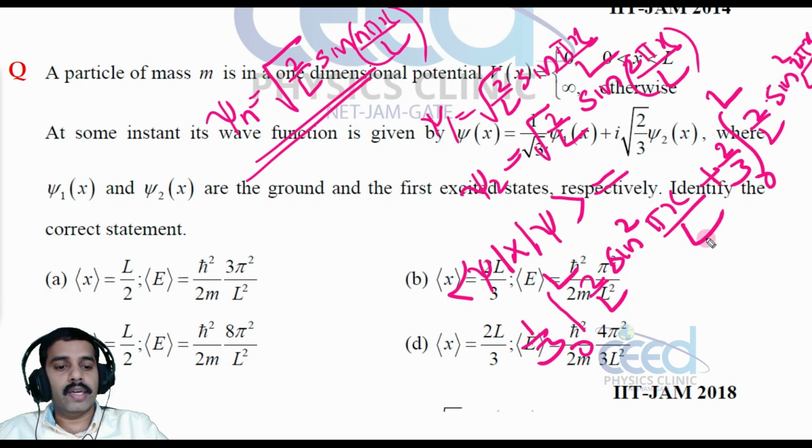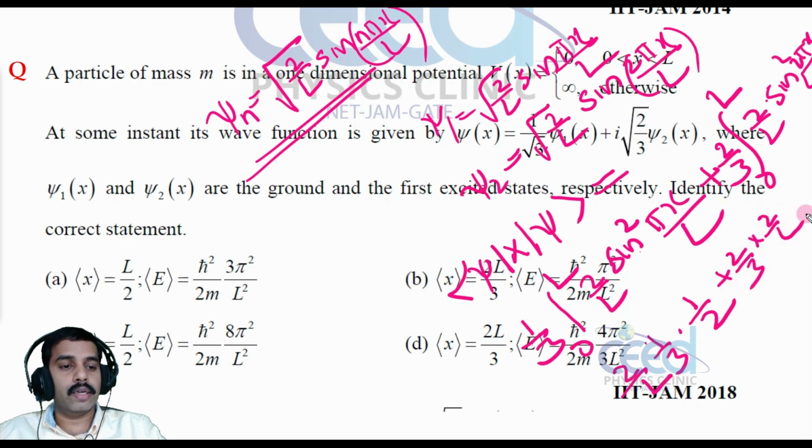Okay, now you can integrate this. Here 1 by 3 we have, and we have this sin square pi x by L, that on integration 0 to L, we have studied a standard result. When you do that, what will be the result? And here we have 2 by 3, and again when you integrate this sin square 2 pi x by L, again you will get the same result.